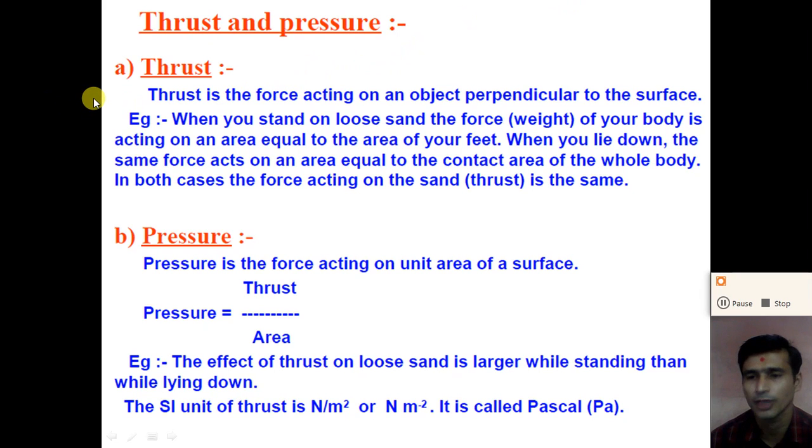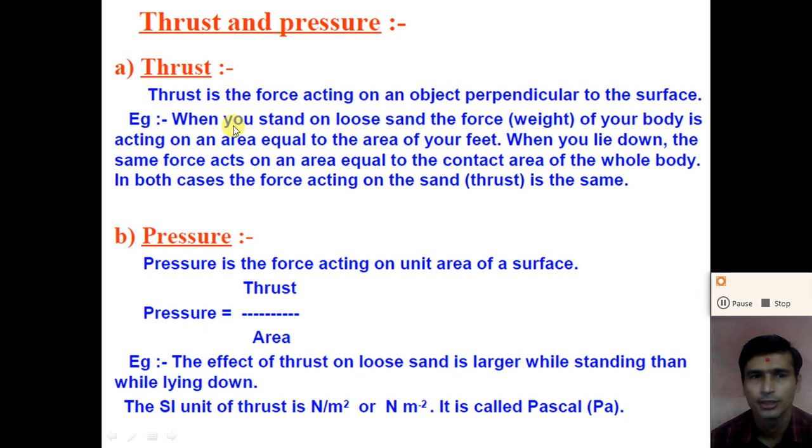So when we apply a force perpendicular to any surface of the body, the force is called the thrust. The thrust is one type of force acting on an object perpendicular to the surface.